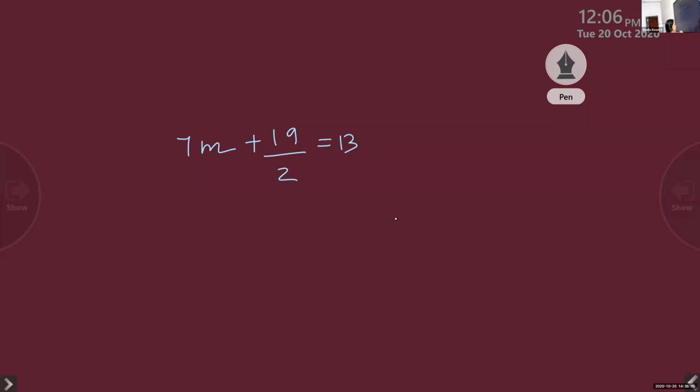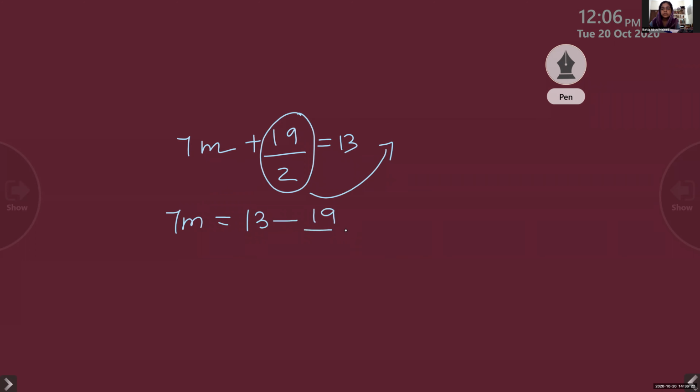Children, listen. Those who didn't get it, listen to what I am saying. First, we will separate this to this side. So 7m is equal to 13 minus 19 by 2. Here we want to find the LCM. You know how to solve this fraction problem, isn't it? Yes, ma'am.